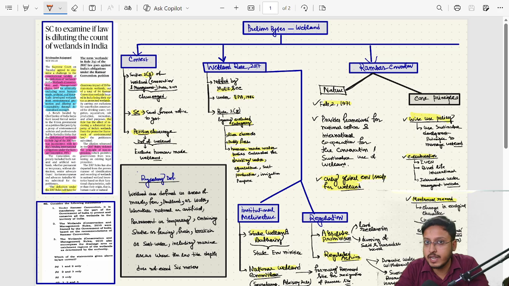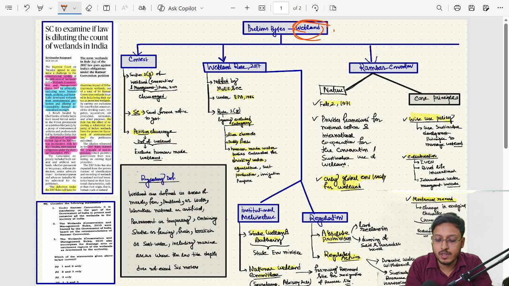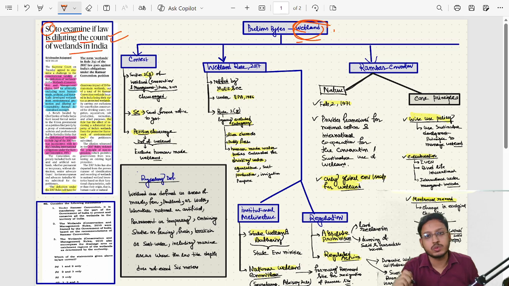My name is Tanmay. In today's Prelims Bite session, we'll read about wetland. See, in today's The Hindu newspaper, there is one article, "Supreme Court to examine if law is diluting the count of wetland in India." This particular article appeared in today's The Hindu newspaper, and in our what to read session, we have suggested you to read this particular article.